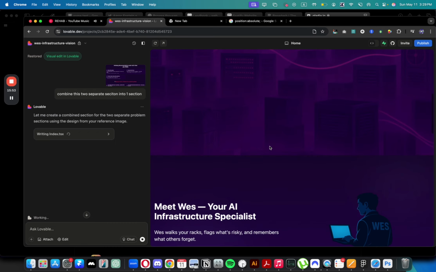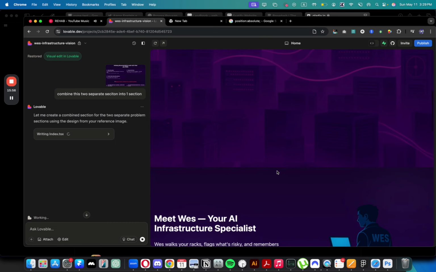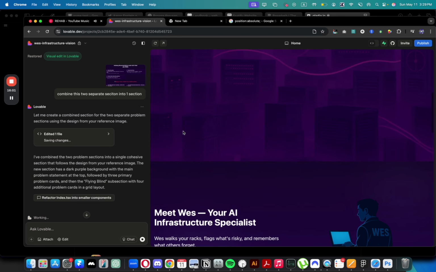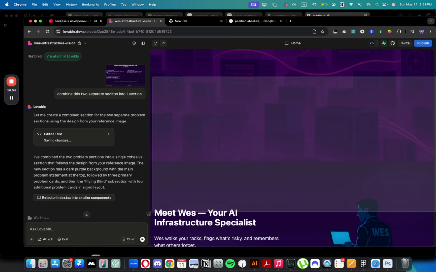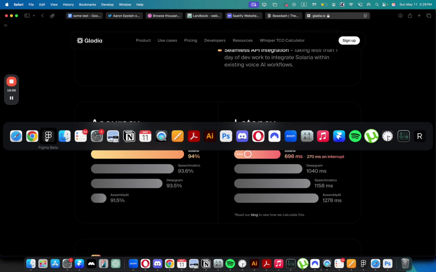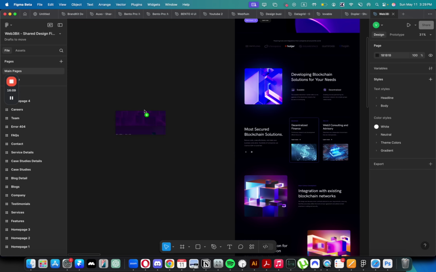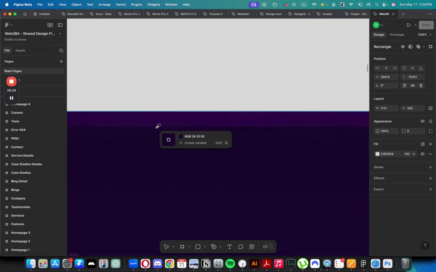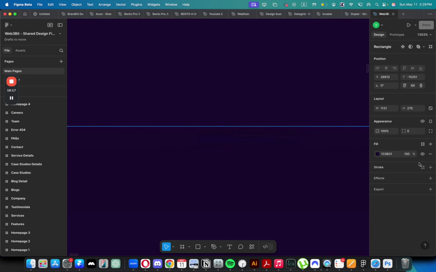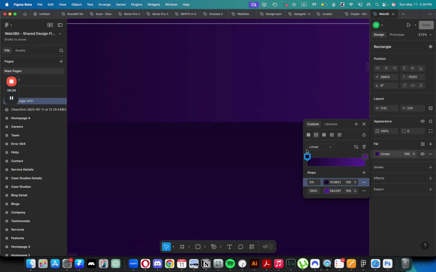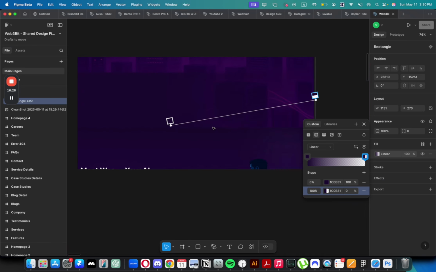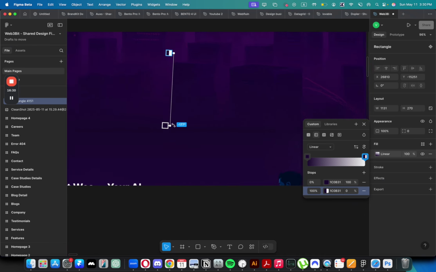And here I would actually like the transition to be much cleaner than this. So what I can do is try to make the transition seamless. I will explain briefly in Figma, and maybe it will give me a better idea to actually explain it to Lovable. So what I'm going to do is add a rectangle here with the same color as you see in here. And then I'm going to make it a gradient, so there is a nice transition. Obviously, this would be the same color, but with 0% opacity. And then I'll just change this and go up, something like this.